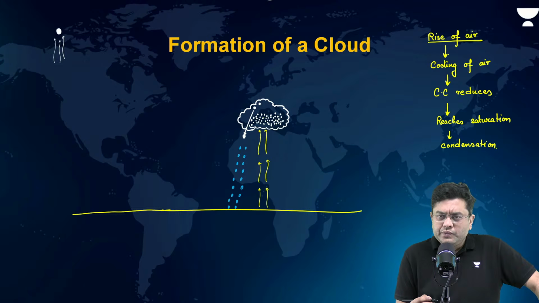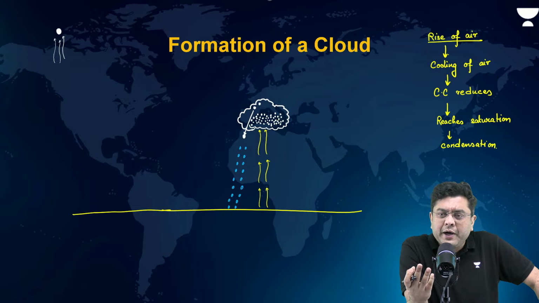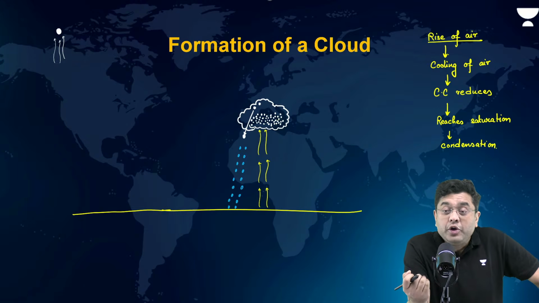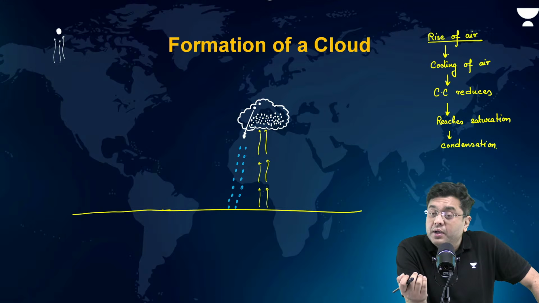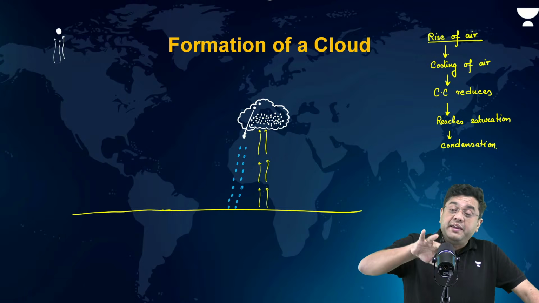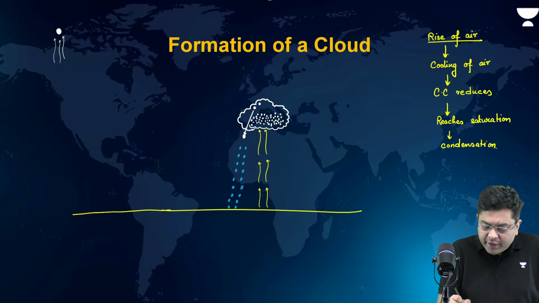Now, this is why rainfall occurs. But in certain areas, you experience snowfall. For example, when you go to Srinagar, when you go to Sikkim, when you go to parts of Arunachal, Uttarakhand, Himachal, you experience snowfall. Why do we experience snowfall? Is it the case that something very different happens? The answer is no. So, understand the case of the snowfall as well.